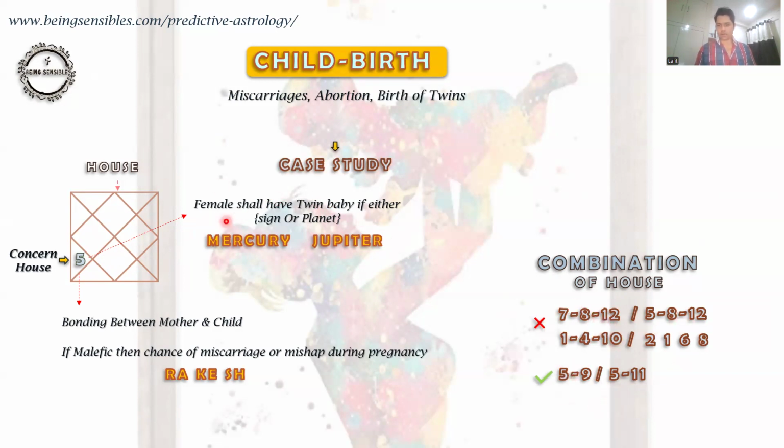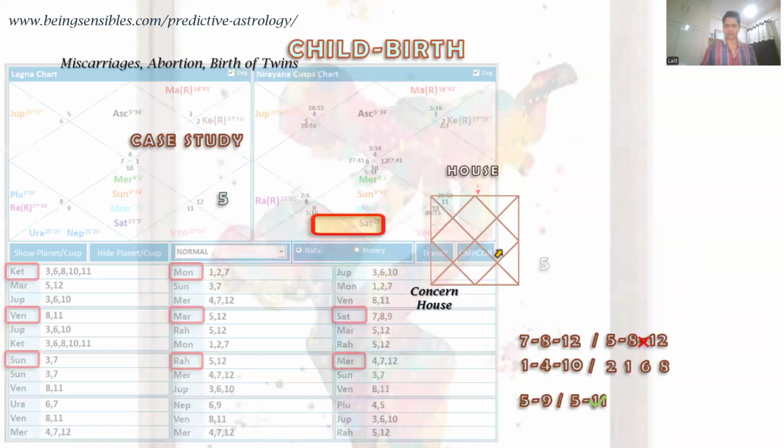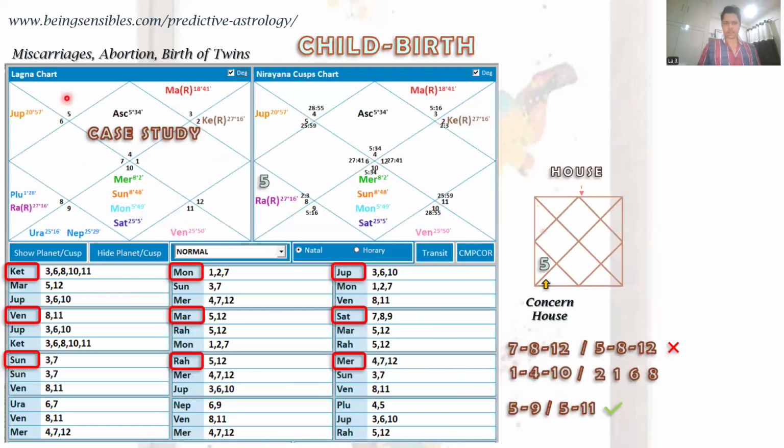To understand this concept, I give a case study. I took this screenshot of one lady, and these are the 9 planets. With this, we can conclude. In the 5th house, this year, she has Rahu, and Rahu has these combinations 5, 12, 4, 10.